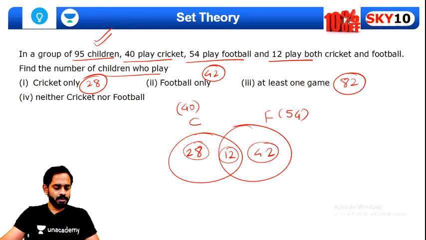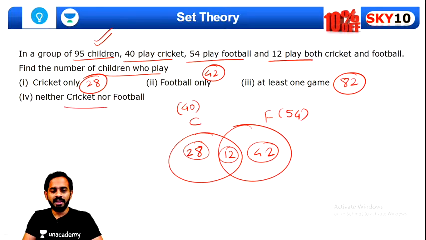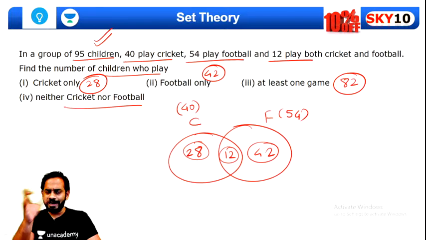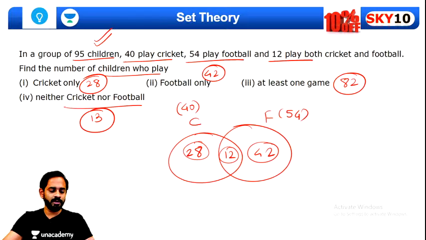Chalo. So there are 82 who play at least one game. Neither cricket nor football, what will be the answer? There were a total of 95 children. Out of them, only 82 are playing at least one game. So the remaining 13 children will not play any of the games. I believe you understood this part and there is no doubt over here. Yes? Very good, Chetan. That's right. Very good. Chalo, the next question now.